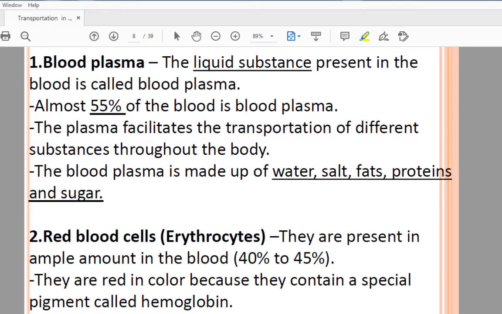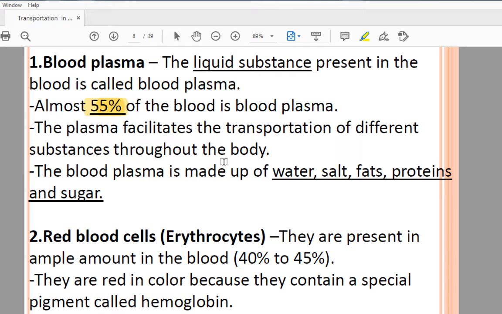You know, your blood is made up of water and these things. Because the plasma contains 90% of water, it has food, waste and enzymes dissolved in it. Because of that liquid state, it can dissolve many things. In blood, 55% of plasma is present. The plasma facilitates the transportation of different substances throughout the body.